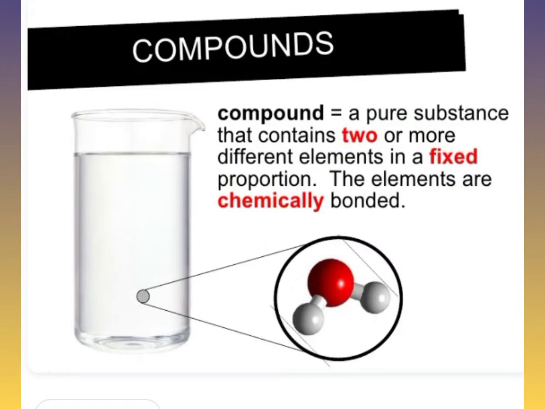Next is compounds. A compound is a pure substance that contains two or more different elements in a fixed proportion. The elements are chemically bonded. For example, in water, two elements, hydrogen and oxygen, are present, and these two elements are chemically bonded and form a compound.